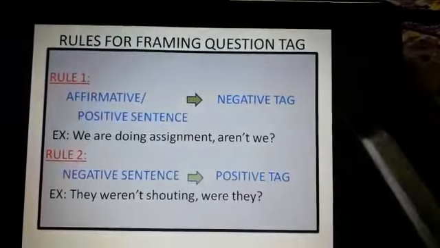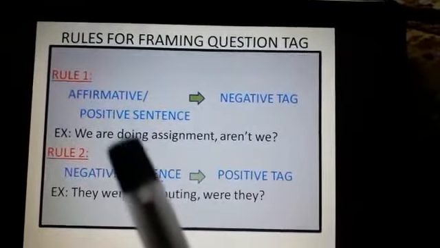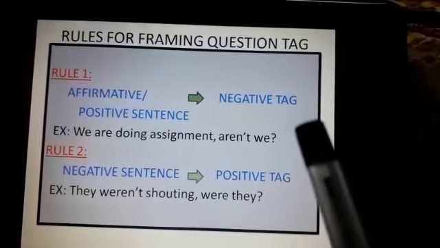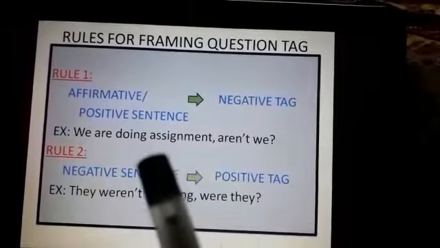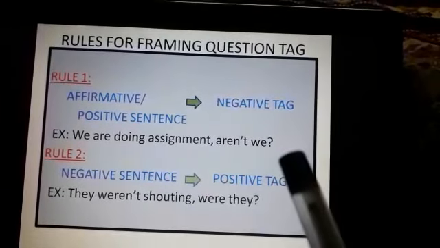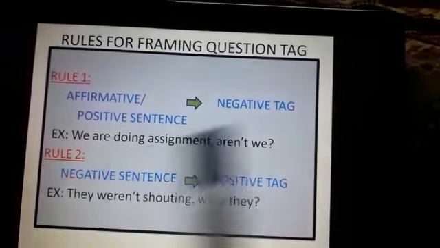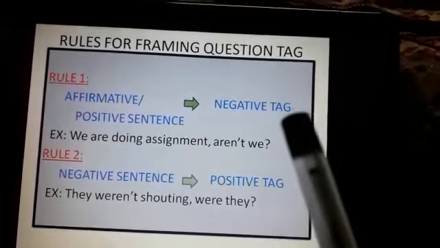Rules for framing question tags. Rule 1: If the sentence is an affirmative or positive sentence, then the tag must be a negative tag. Example: We are doing assignment, aren't we? We are doing assignment. This is a positive sentence. So we have to use "aren't we", a negative tag.